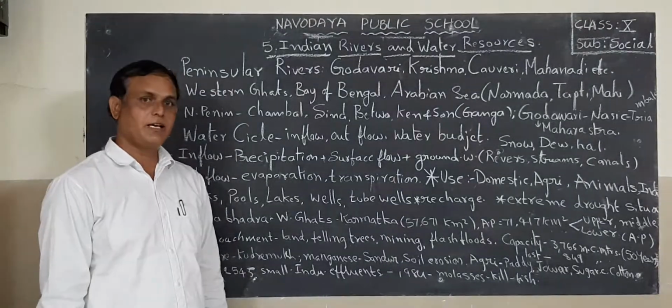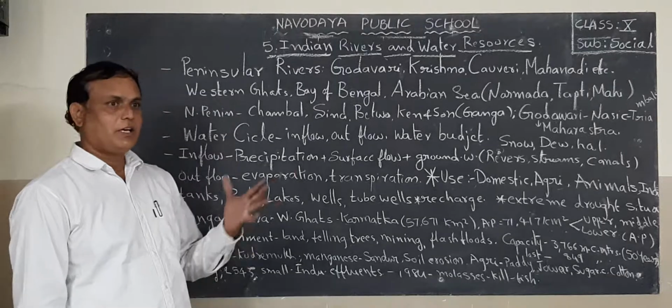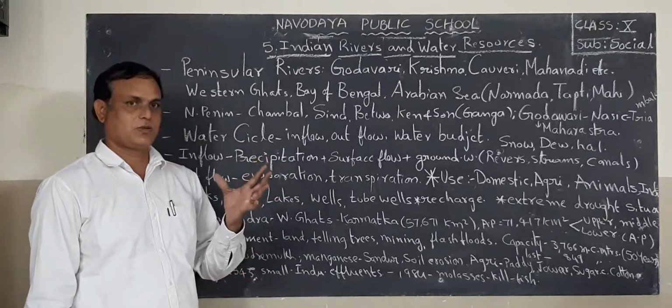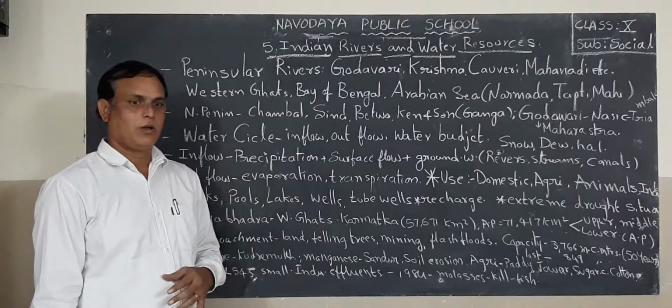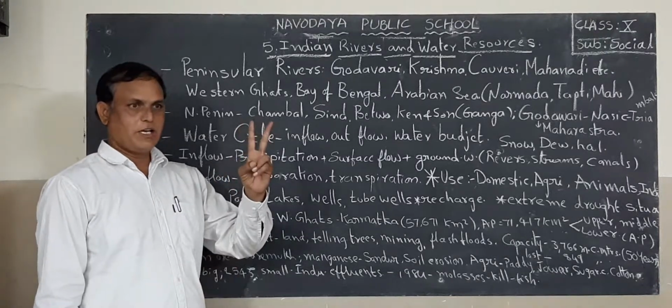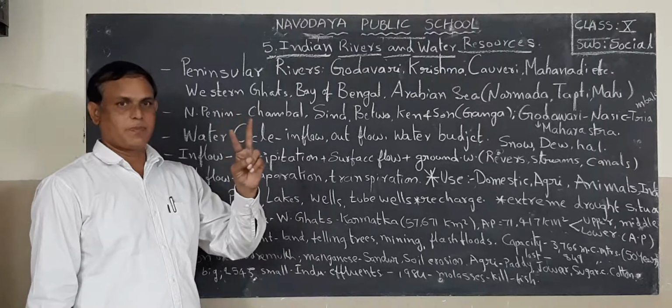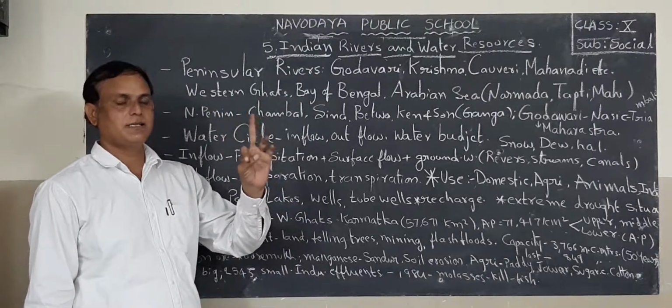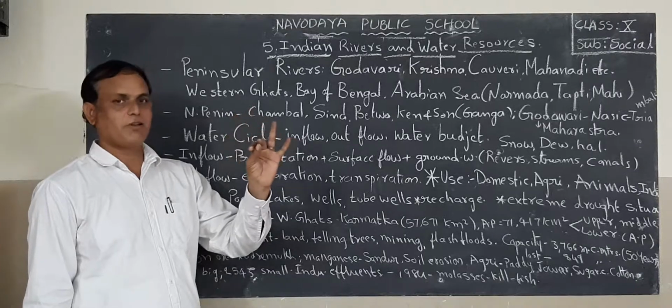Good morning, children. Now we are discussing the fifth lesson in 10th class social studies. In that fifth lesson, I said the Indian drainage system. That means rivers, water resources. I said already two types are there. First one is Himalayan rivers. Second one is peninsular rivers.